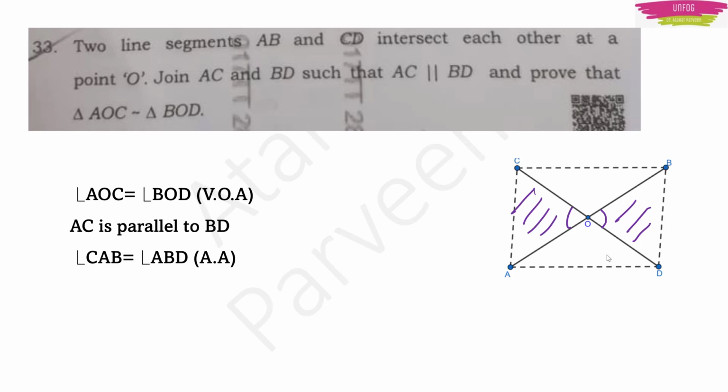Then we have another two angles, this angle and this angle. They are alternate angles, right? So with this only we have that two angles are the same. If two angles are the same, you can say that the triangles are similar. There are many criteria, right? Two sides should be proportional, some angles should be equal. This is like a parallelogram, right? Like this. So things become easy here to prove that these two triangles are similar to each other. Okay.